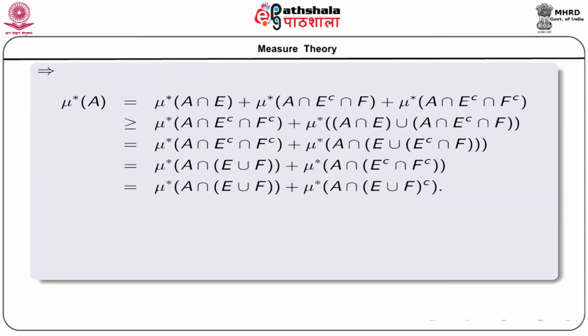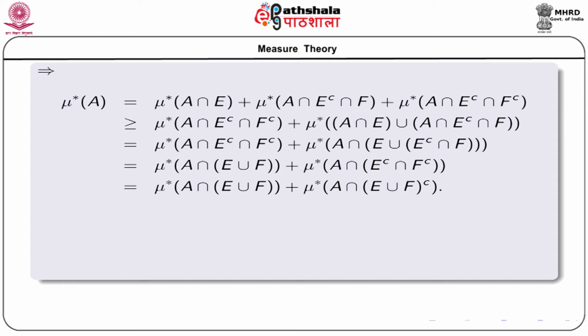This implies that if we start with the number mu star of A, this is equal to mu star of A intersection E plus mu star of A intersection E complement intersection F plus mu star of A intersection E complement intersection F complement.